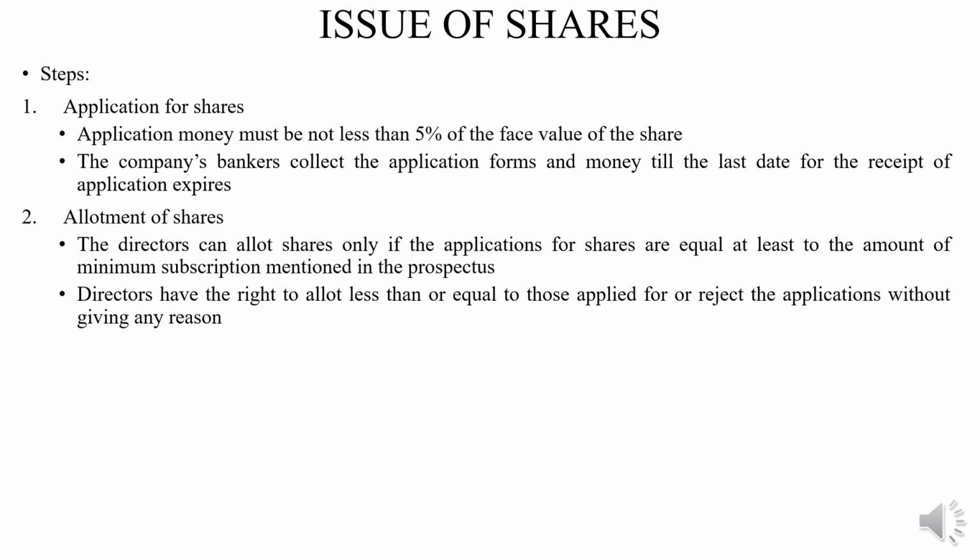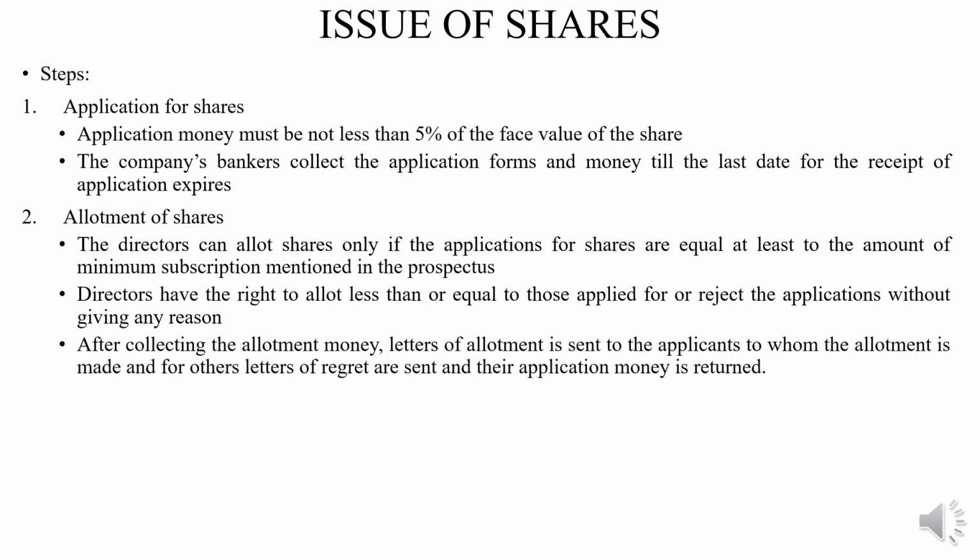The directors can allot shares only if the applications for shares are equal at least to the amount of minimum subscription mentioned in the prospectus. While making the allotment of the shares, the directors have wide power. They can allot all the shares applied for or less than those applied for, or reject the applications without giving any reason. After collecting the allotment money, letters of allotment are sent to the applicants to whom the allotment is made, and for others letters of regret are sent and their application money is returned.